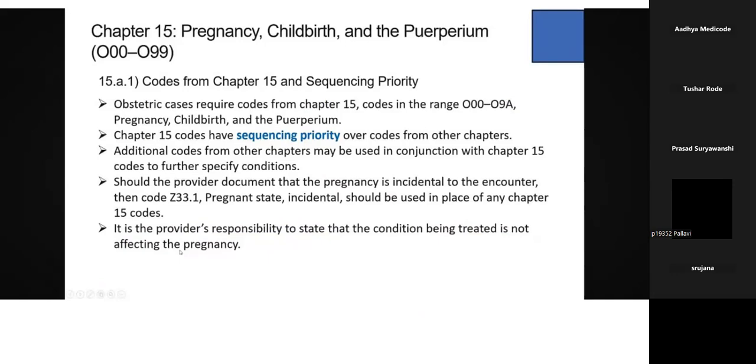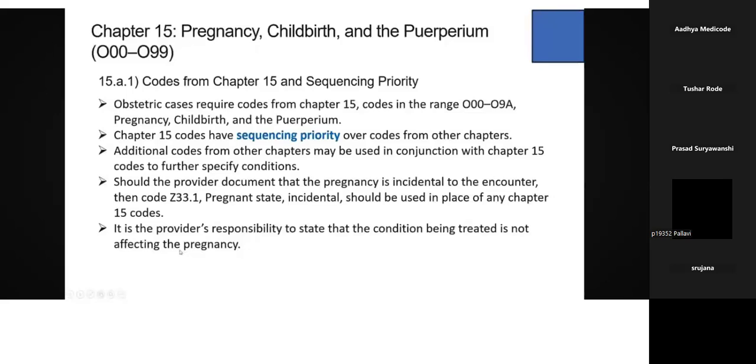If the provider mentions very clearly in the documentation that the pregnancy is incidental to the encounter, then you need to assign Z33.1. You should not give any codes from chapter 15. It should be Z33.1, representing pregnant state incidental. That is of the Z series.